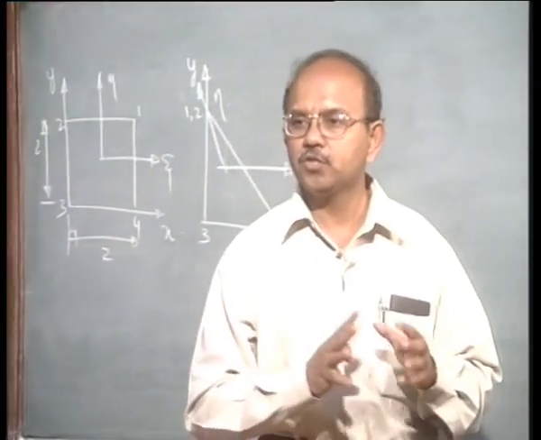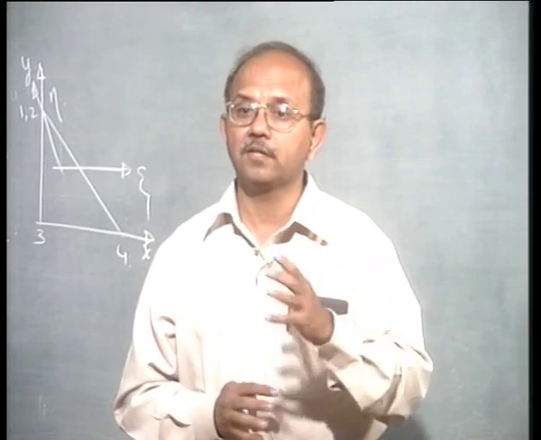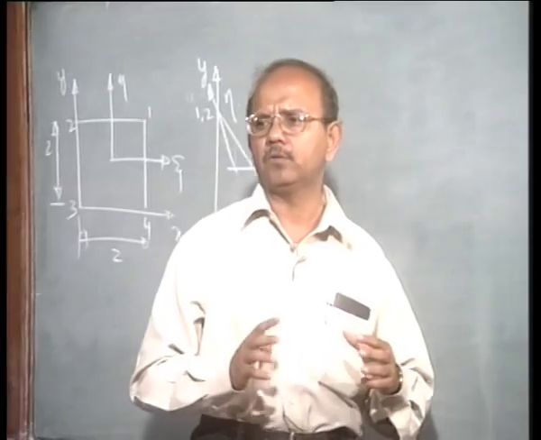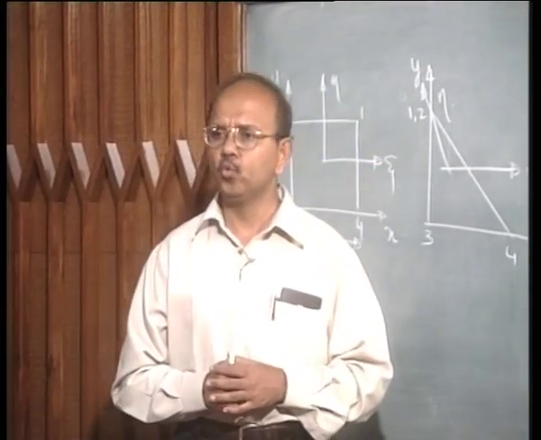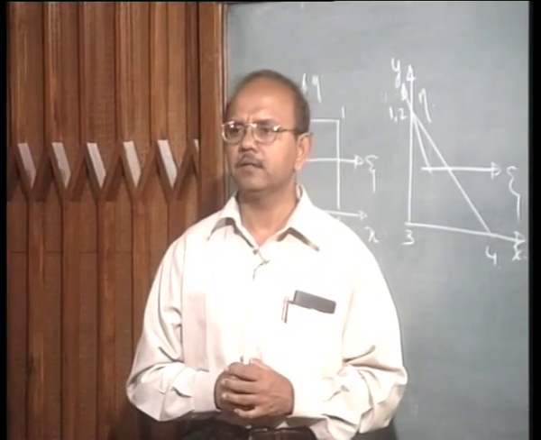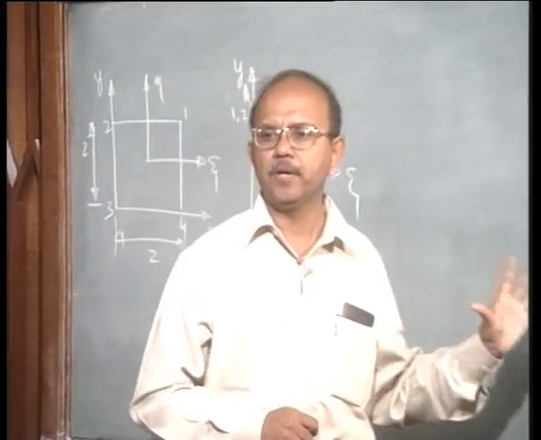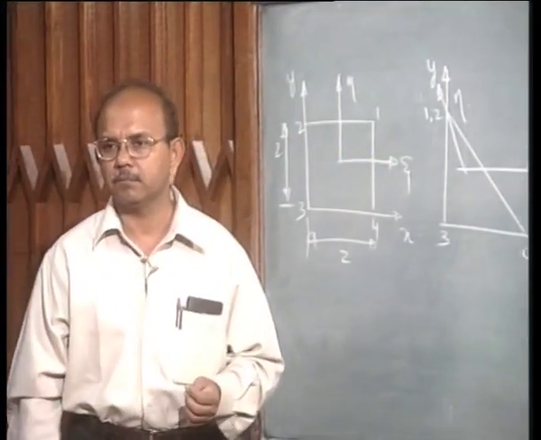Or else you still have the big brother of triangular elements, that is the tetrahedron element. In other words, whatever we are talking about for triangular elements, many of the properties can be extended to tetrahedron elements. So, once you understand the basis of these elements, it is very easy to extend them.